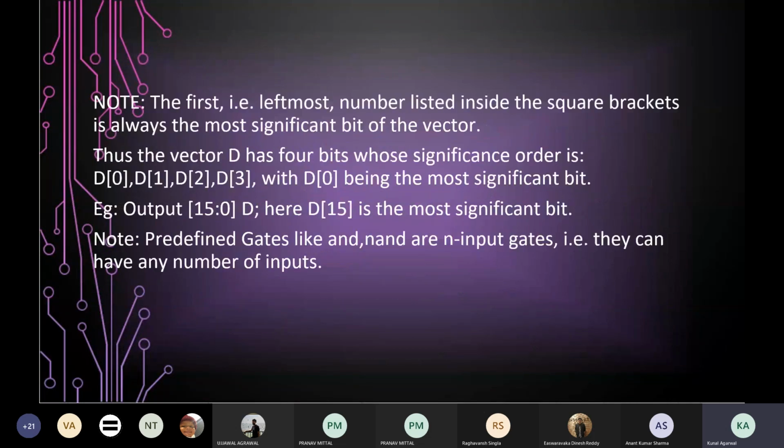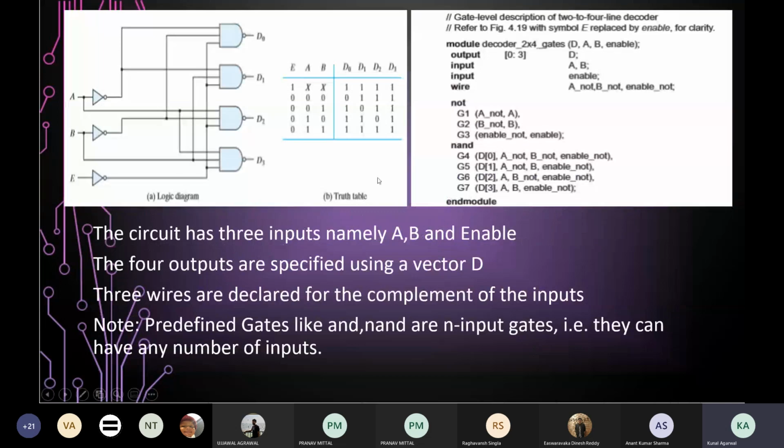So let's move to a new example. This is a basic 2 to 4 line decoder. Let's discuss the circuit first. In the circuit, we will have three NOT gates and four NAND gates. The three NOT gates are used to get the complement of the three inputs, namely A, B, and enable. And then we use four NAND gates to get the outputs. So moving on to the code.